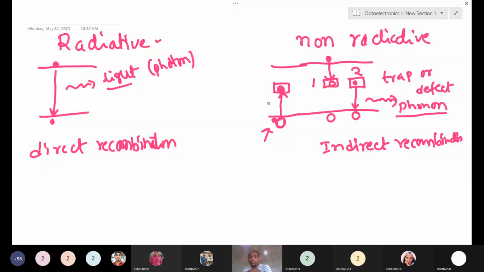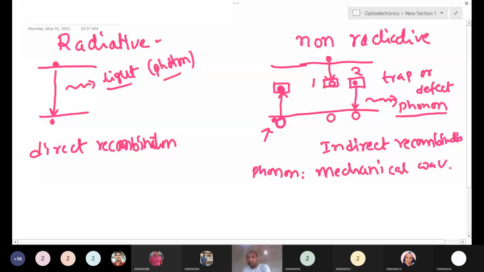Only phonons are emitted. What is a phonon? Photon means light wave, this is light. A phonon is a mechanical wave. When does it produce this mechanical wave?